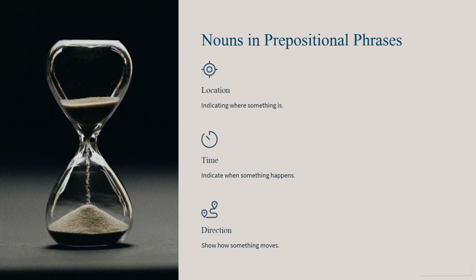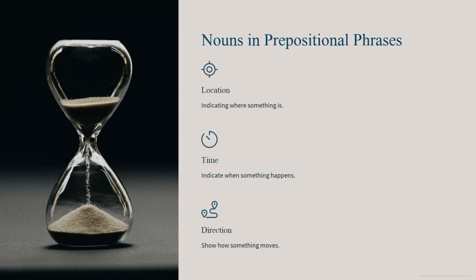Okay, so nouns in prepositional phrases. Now, prepositions are keywords that help us understand the relationships between nouns and other parts of a sentence. They indicate where something is, when something happens, or how it moves.